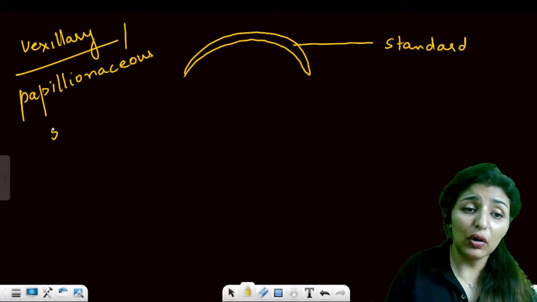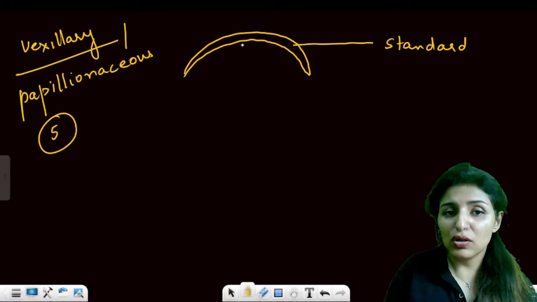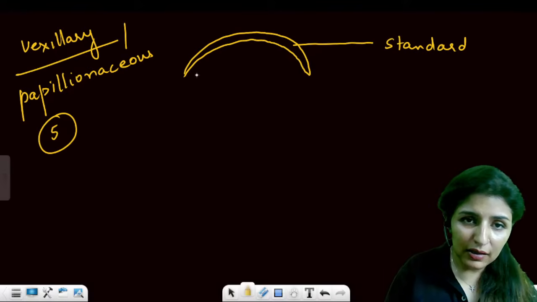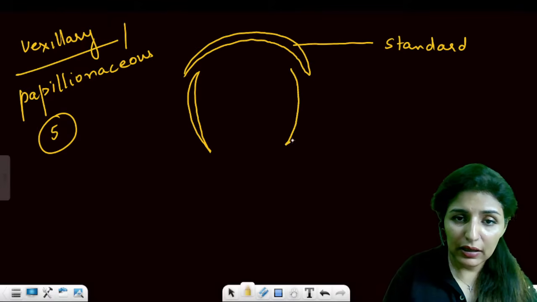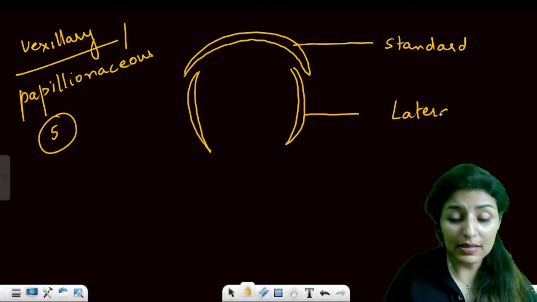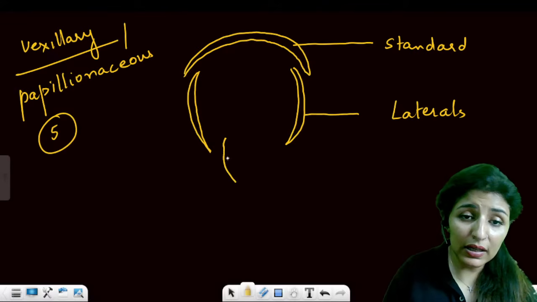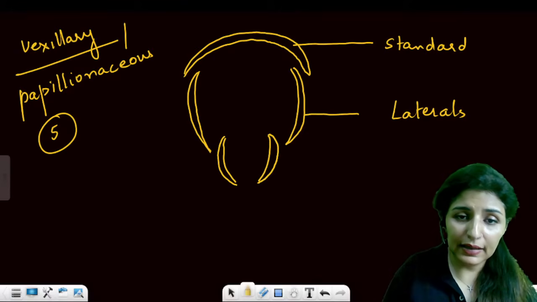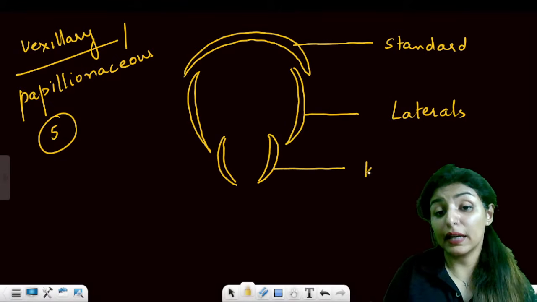So we always have 5 petals in this. The largest one is known as standard. Then the other 2, on the sides, we'll call laterals. And the smallest ones on the inner side, like this, are known as keel.